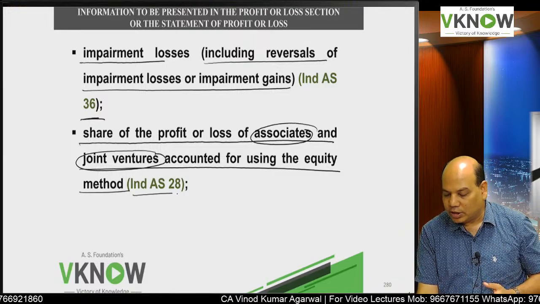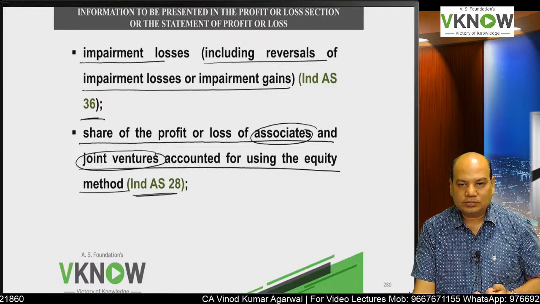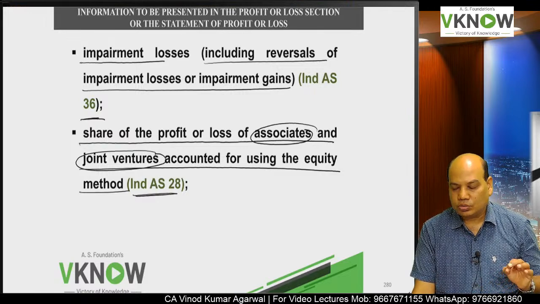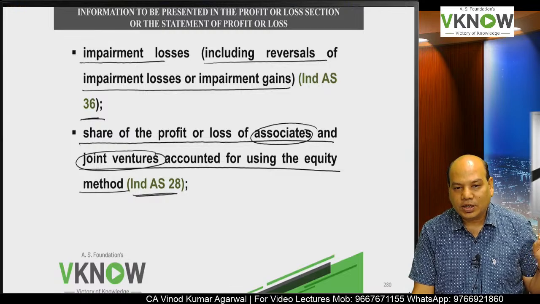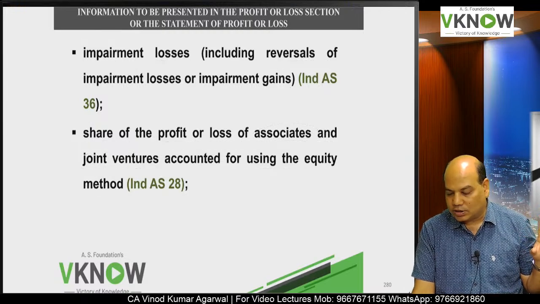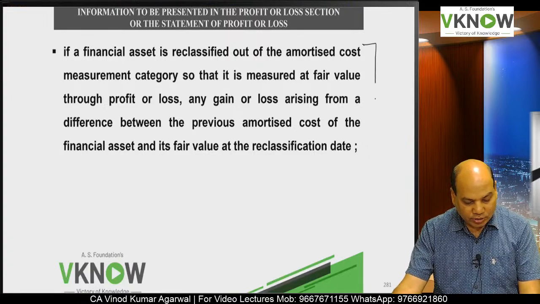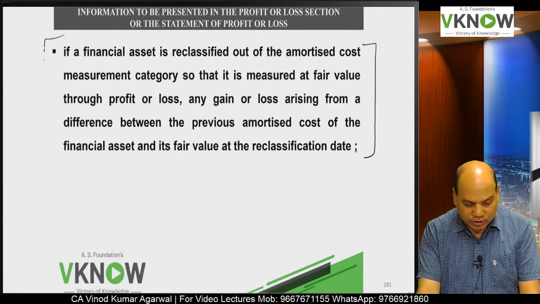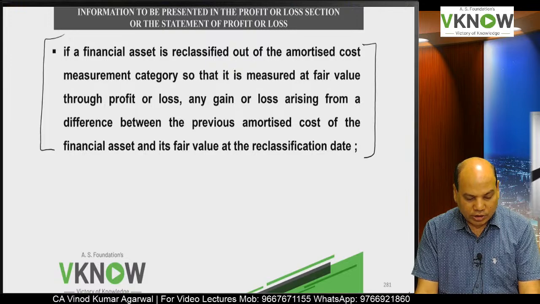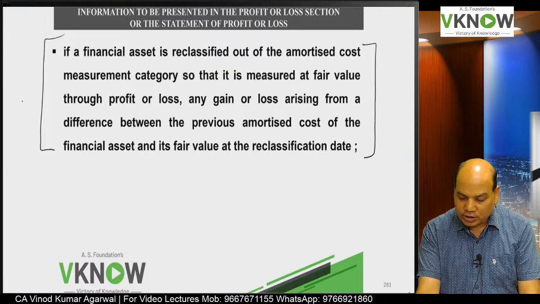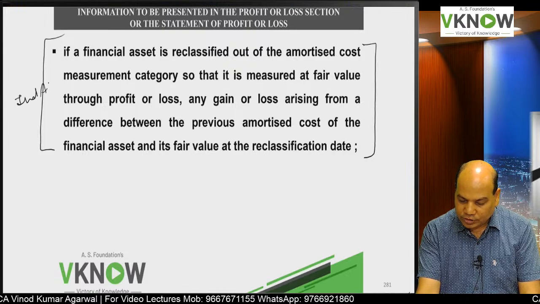More about that in Ind AS 28. In Ind AS 28 we will learn how to consolidate associate and joint venture. Very easy standard. Then this point right now you will not understand, so I will skip it because this will be totally covered in Ind AS 109. Reclassification of financial asset.